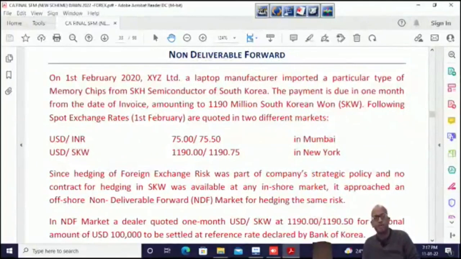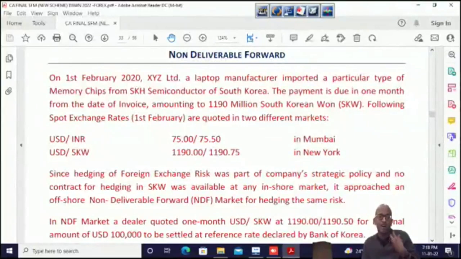So on 1st Feb we are standing, and after 1 month we have a payable of 1190 million. The spot rate is given. You can see the googly over here: USD INR is given as 75/75.5. It's the rate of USD, so it's rupee per dollar. If there is a googly in the sum, it means all the rates are googly. The second rate is SKW per USD. So we have rupee per USD, and we have SKW per dollar.